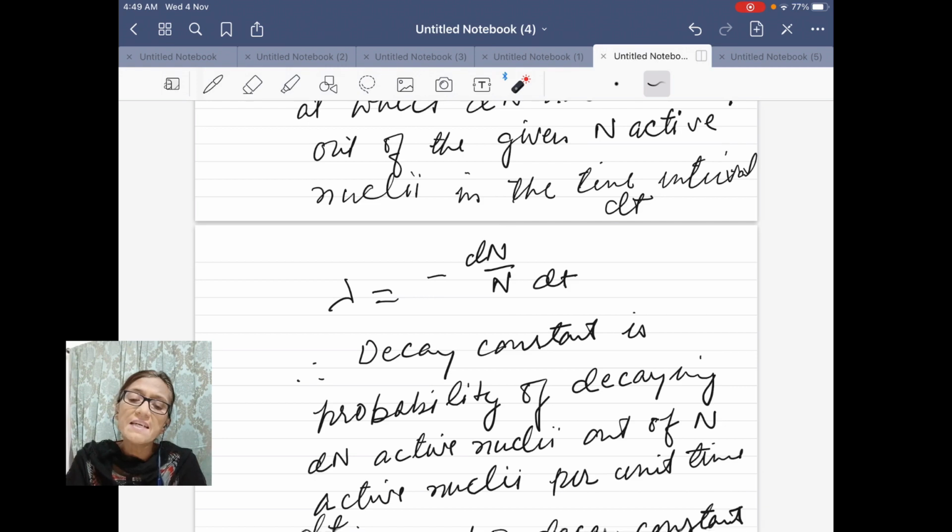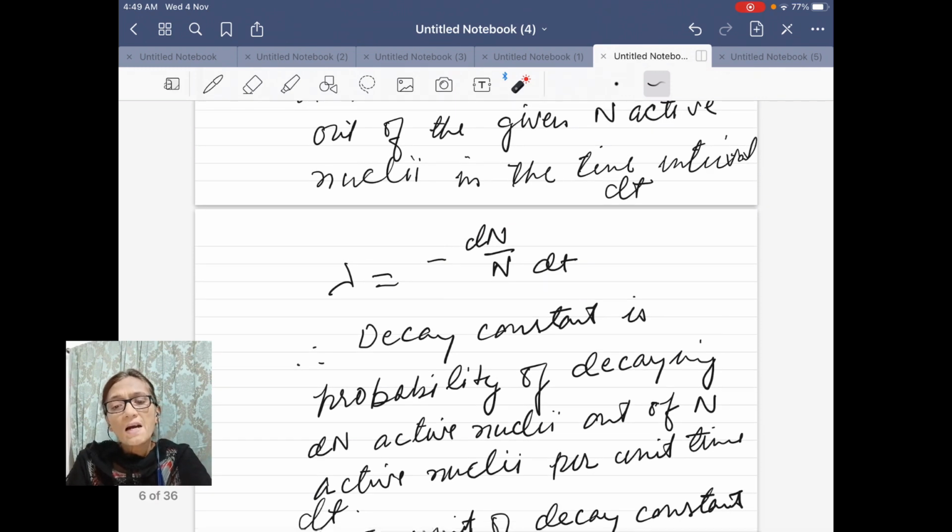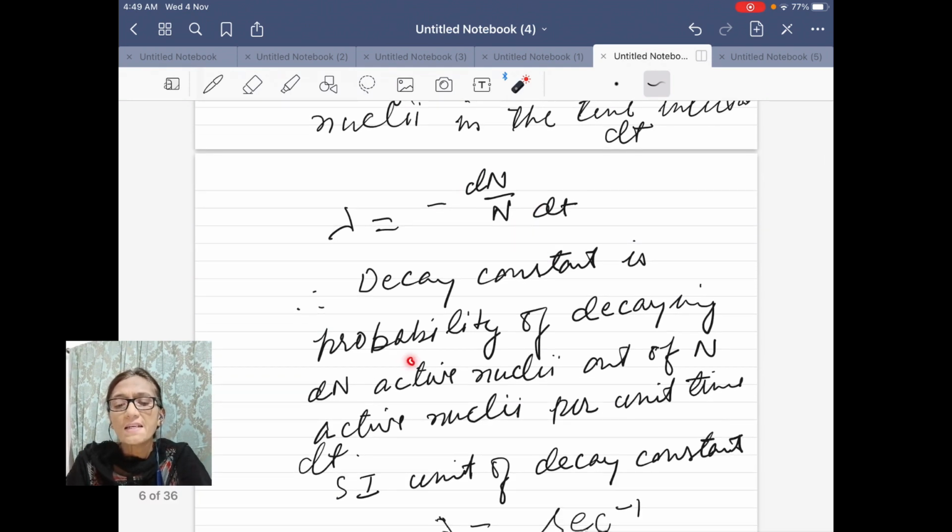And what is this dN upon N? If you remember, this term is similar to the probability of any event. Probabilities are of this form. So decay constant is the probability of decaying of dN active nuclei, out of given N active nuclei, in dt time.